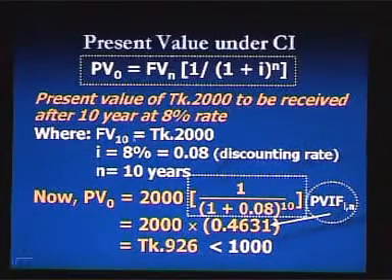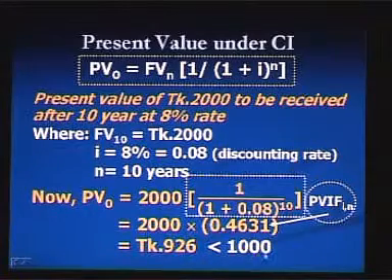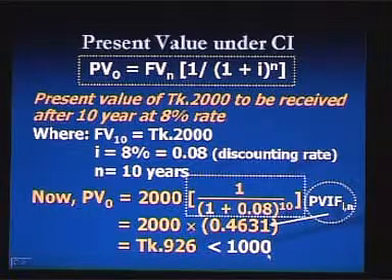Here the result, 926, is less than taka 1000, which can be received now. So, we can arrive at a solution that instead of receiving taka 2000 after 10 years, it is wise to receive taka 1000 now, because the present value of taka 2000 is 926, which is less than taka 1000.